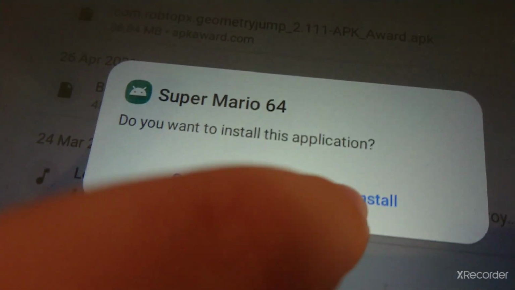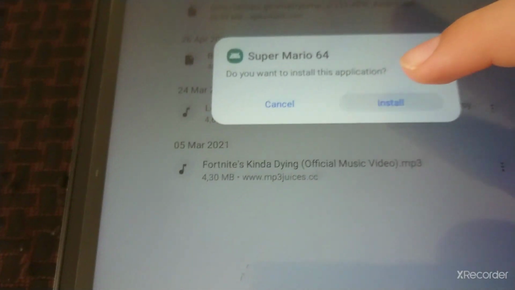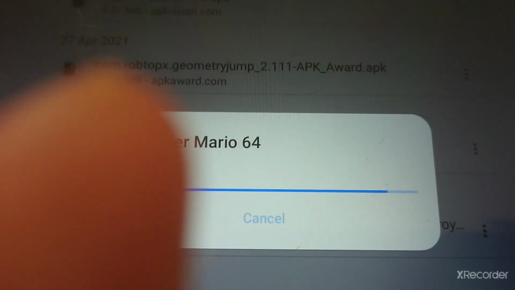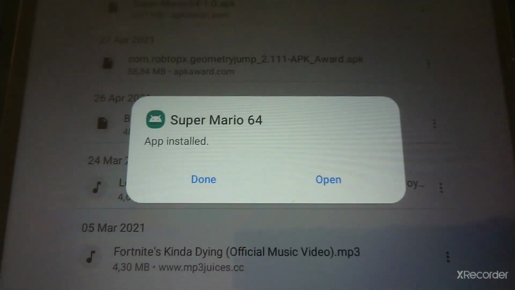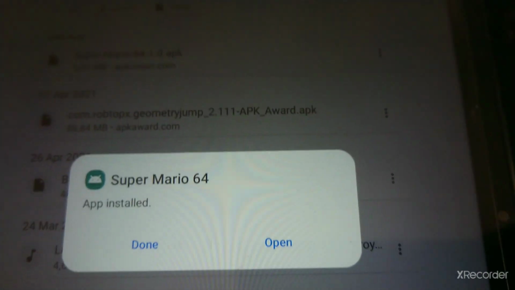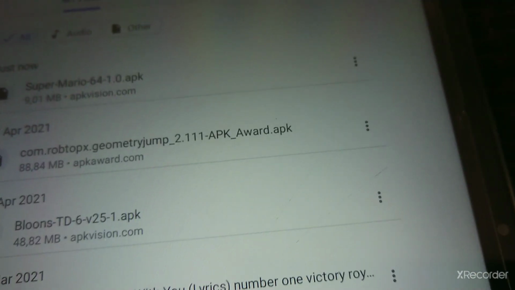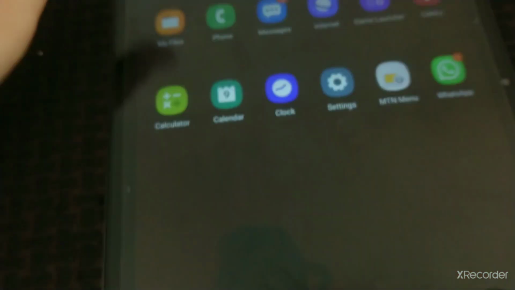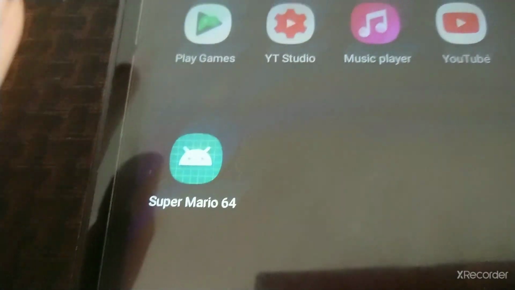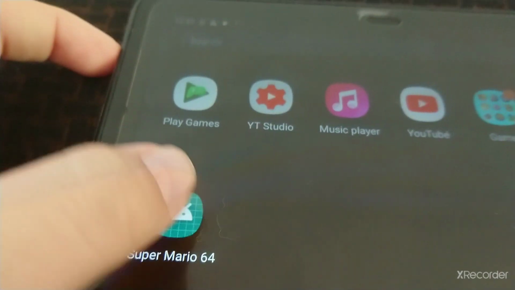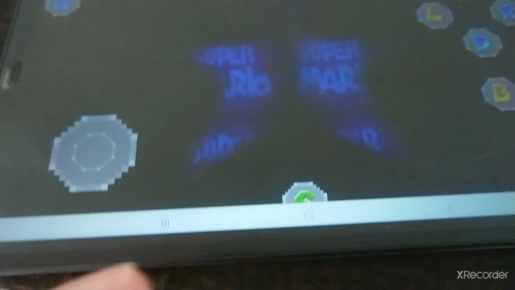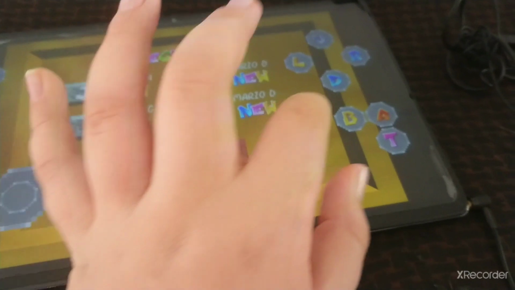Click on install. When it says app installed, you click on done, then go back, and now you have Super Mario 64. Just so that you don't think it's clickbait and so that you know it's real, if you open the app, it's actually Super Mario 64 on mobile. See?